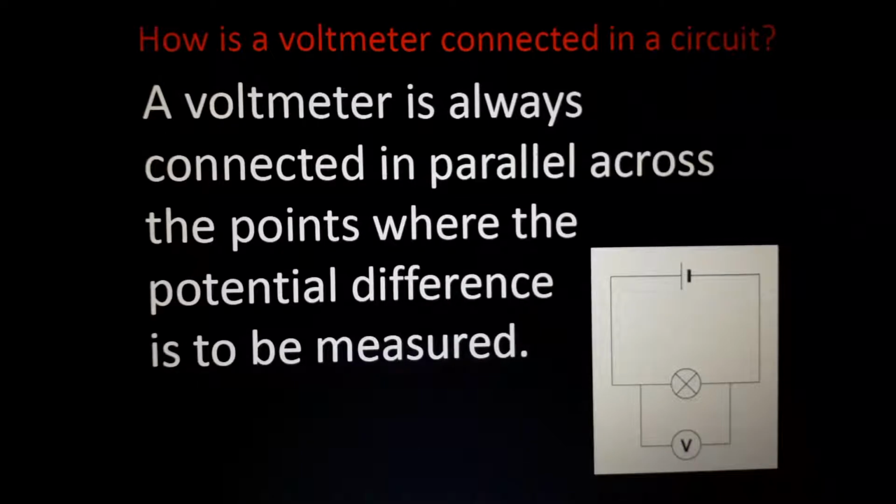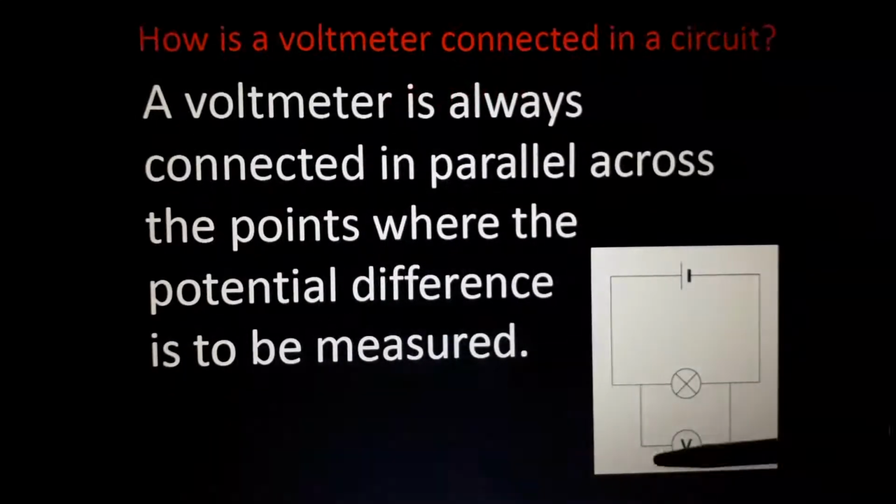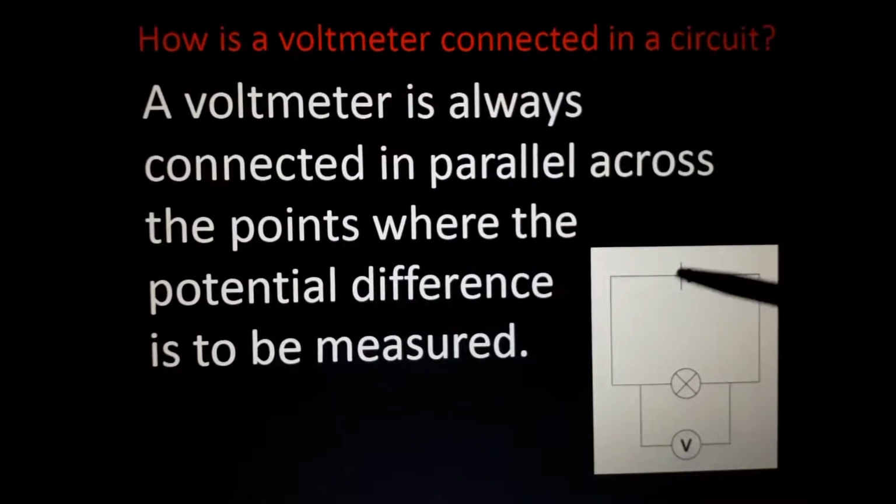Resistance part we will study, my dear kids, don't worry. Okay, it's a new word, I know, we will study it. A voltmeter is always connected in parallel across the point where the potential difference is to be measured. Okay, no doubt about that also. Same like that, the positive terminal of the voltmeter goes to positive and negative to negative. Okay, this we will study in detail.